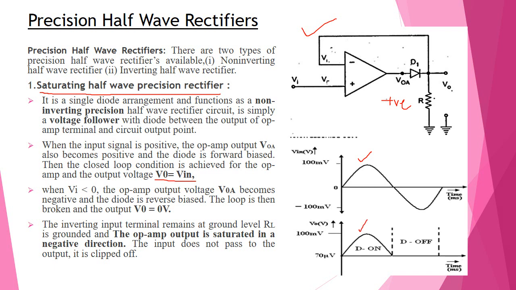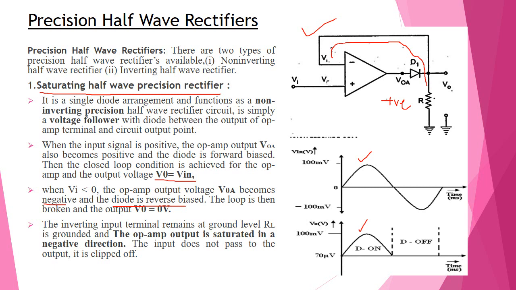Next, during the negative half cycle, the output of the op-amp, V0A, becomes negative, and the diode is reverse biased. The loop is broken and it acts as open. The output terminal of the op-amp is open, which means the inverting input terminal of the op-amp is connected through the load resistance R directly to ground.